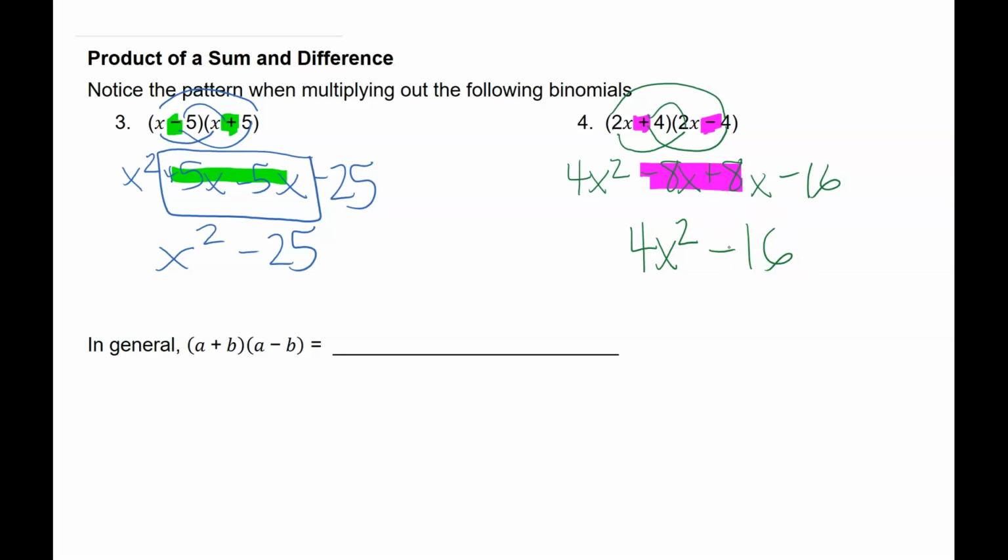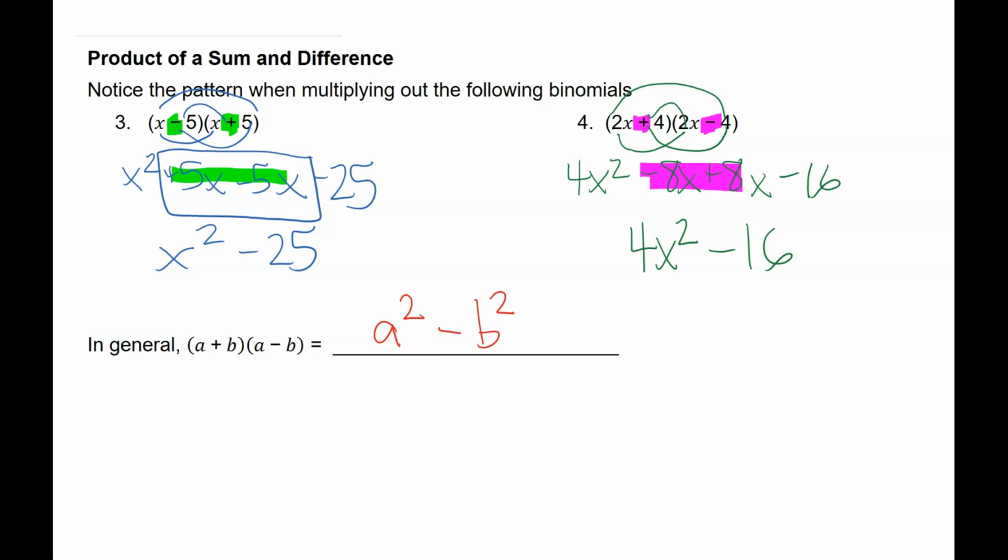So in general, when we do this style of problem, where we have the exact same A, the exact same B, but one is being added and one is being subtracted, we can simply take the A value and square it, and then take away the B value squared. Because those middle values, the inners and the outers, are going to essentially drop out.